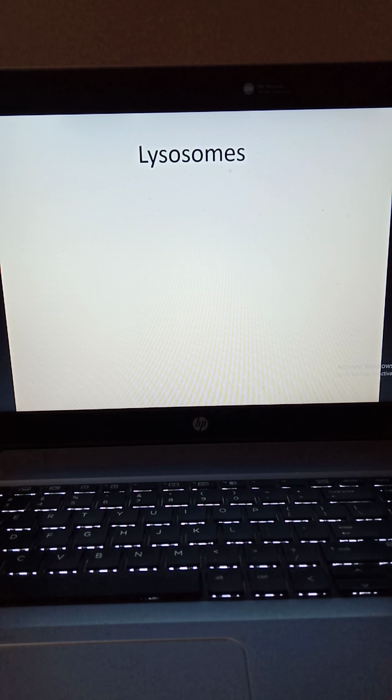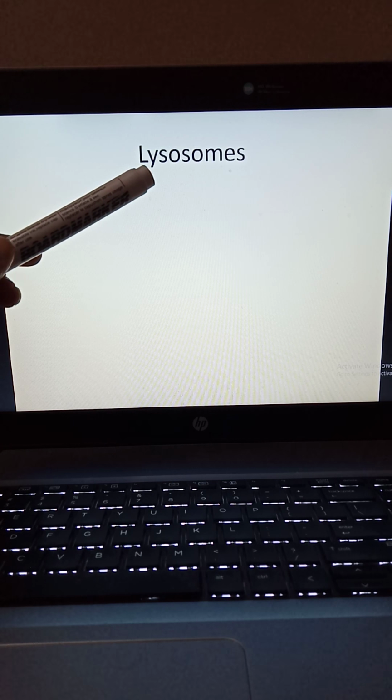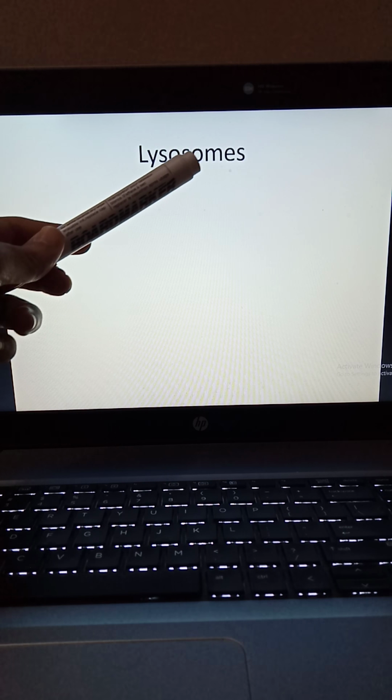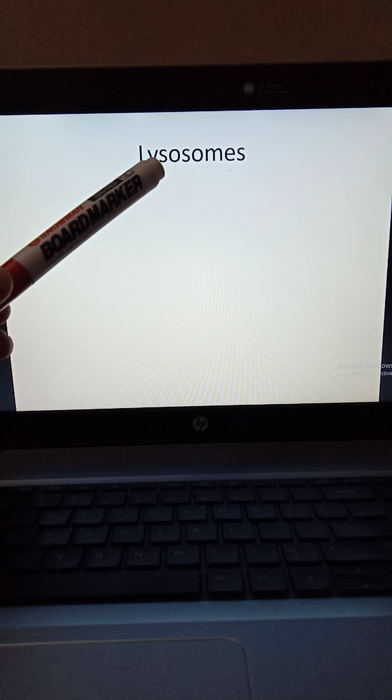If we look at the word lysosome, it is basically a combination of two words. The first part is lyso, which means lysis, and the second part, some, means small bubble-like or sac-like structures which can hold some material or liquid that has the capability to perform lysis.